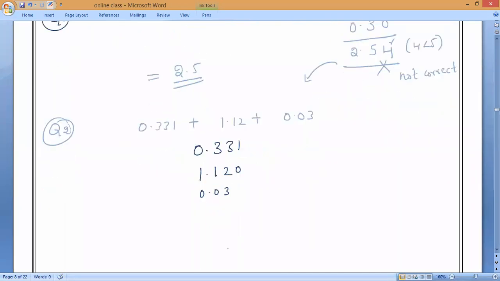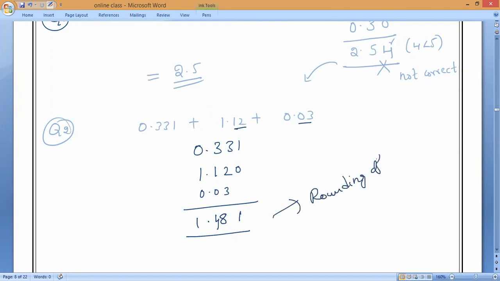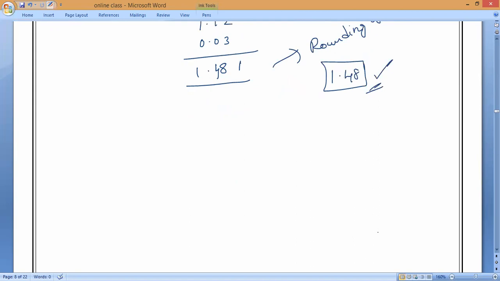What is the minimum number of decimals? 2 decimals is the minimum among the given numbers. So I will go with that. The sum is 1.481. But the minimum is 2 decimals, so rounding off to 2. Verify it: rounding off to 2 means 4, 8 is there, and the third digit is less than 5. So the rounded answer is 1.48. That's all. Clear, everybody? Any doubt?